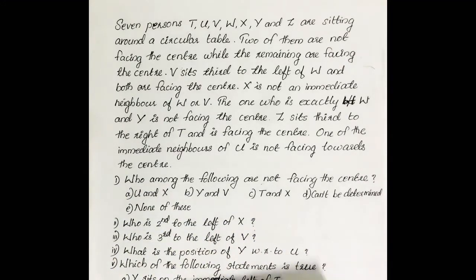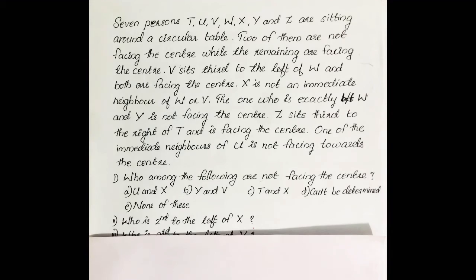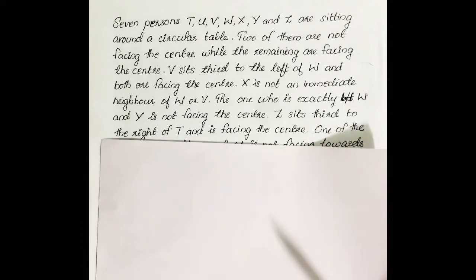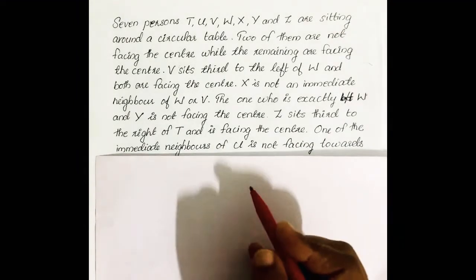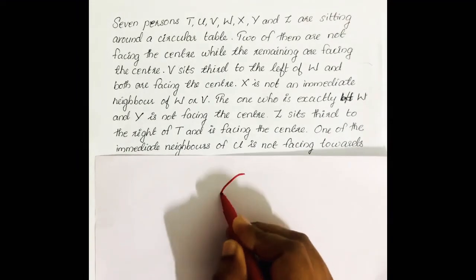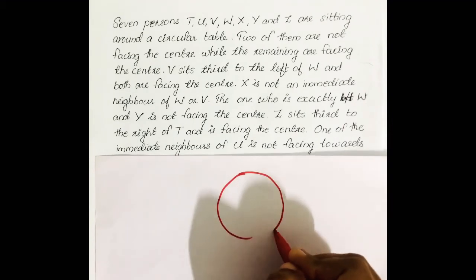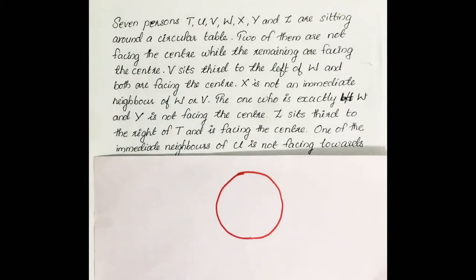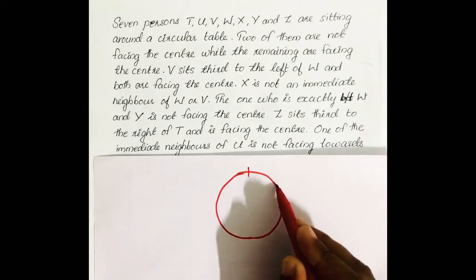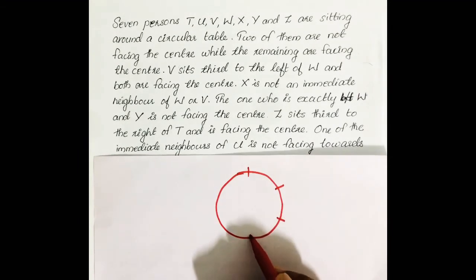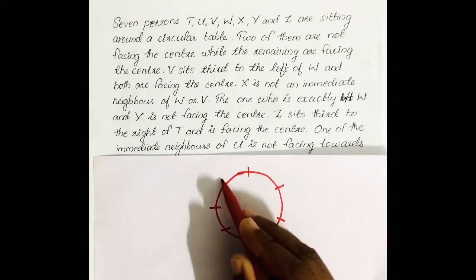Then we can solve this one. 7 persons are there, so we can mark 7 places: 1, 2, 3, 4, 5, 6, 7.